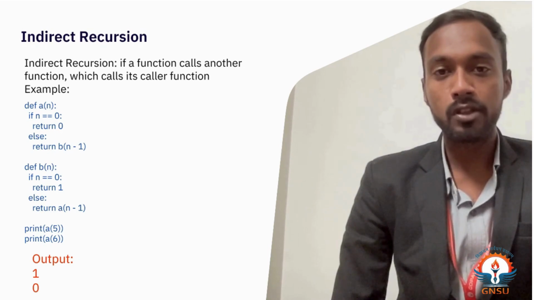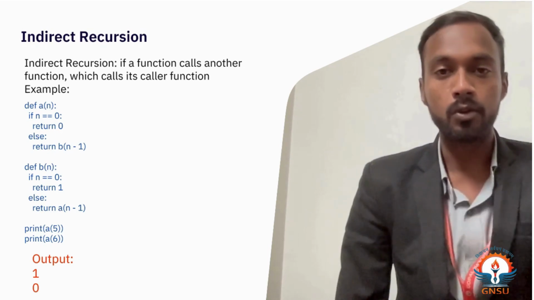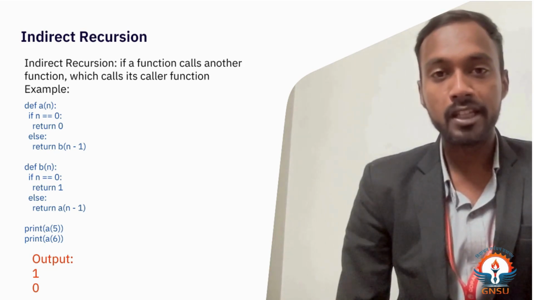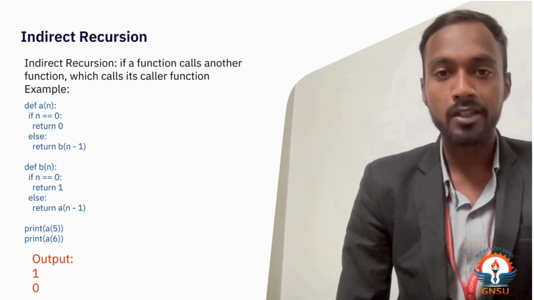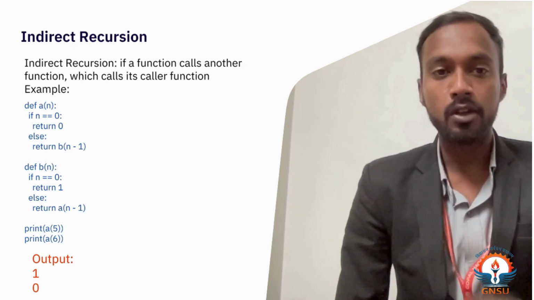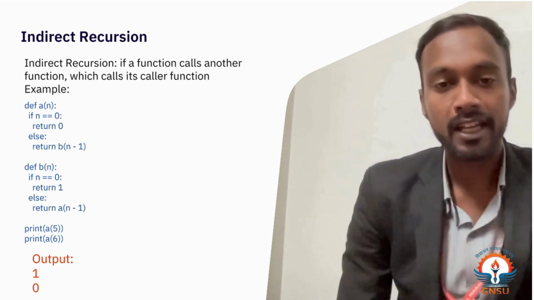Indirect recursion occurs when one function calls another, which then calls the first function, creating a cycle. In this example, functions a and b alternate calls. When a(n) is called, it calls b(n-1), and b(n) calls a(n-1). This cycle continues until n reaches 0. At this point, a(0) returns 0 and b(0) returns 1. The final results depend on the alternating recursive calls between a and b.